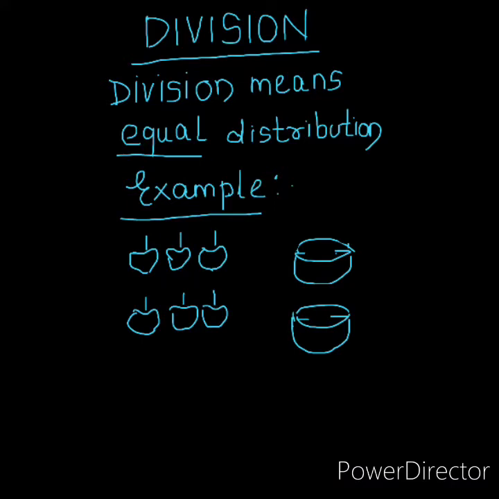Okay students, let us take the second example. As you can see, we are having 6 apples over here. 1, 2, 3, 4, 5, 6.